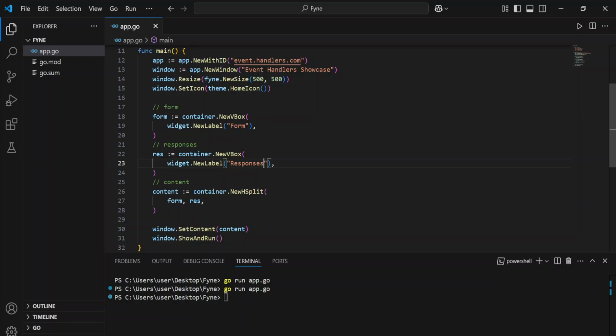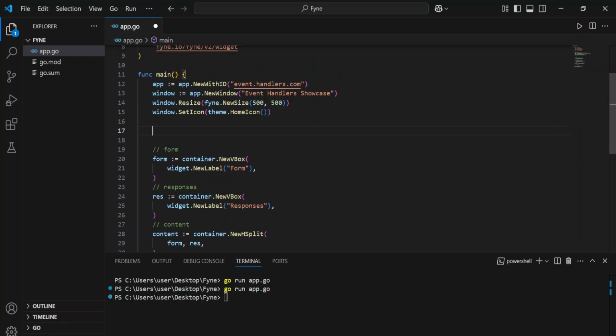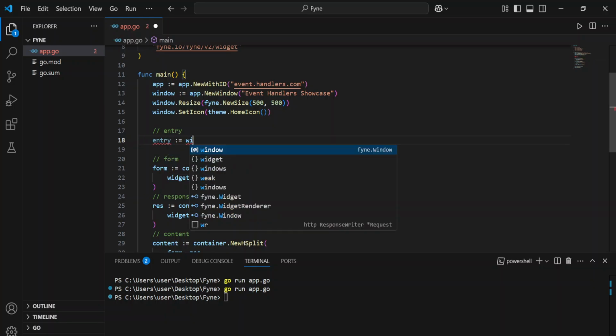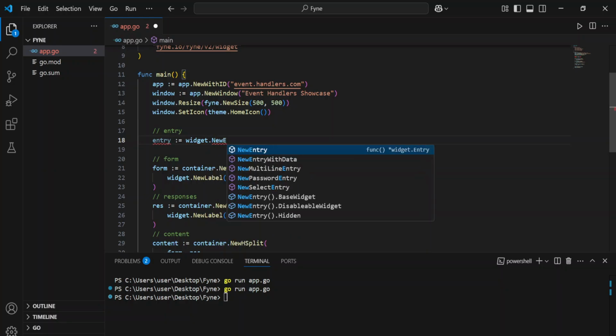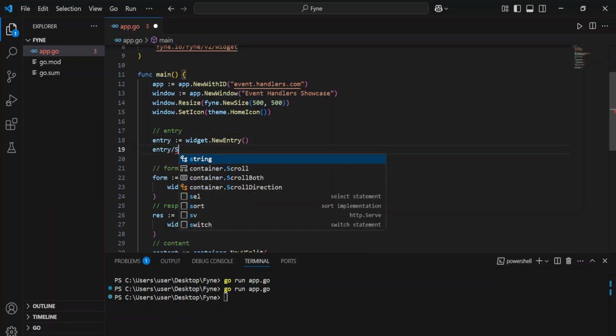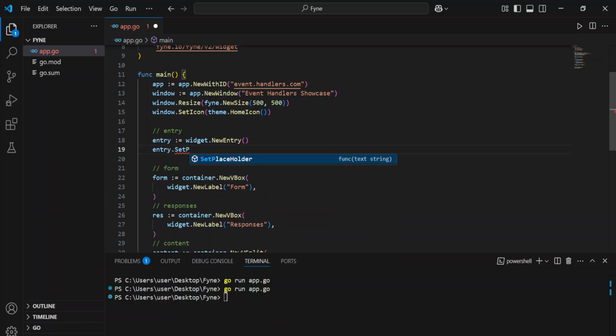Now we can start adding our form components. The first one, of course, we're going to start with the most simple one, the entry widget. So we can define it and say entry is going to be a widget dot new entry, and then we can set our placeholder, entry dot set placeholder, which can help the user to know what we want.